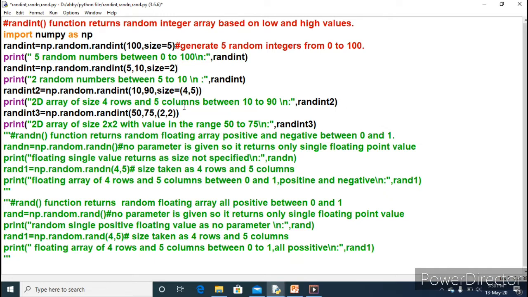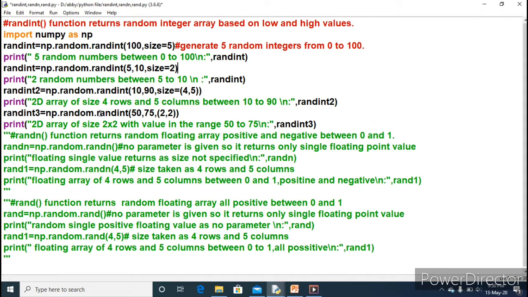Whatever value lies between 10 to 90, any random value will be generated with 4 rows and 5 columns. So the print statement is given as 2D array of size 4 and 5 columns between 10 to 90.